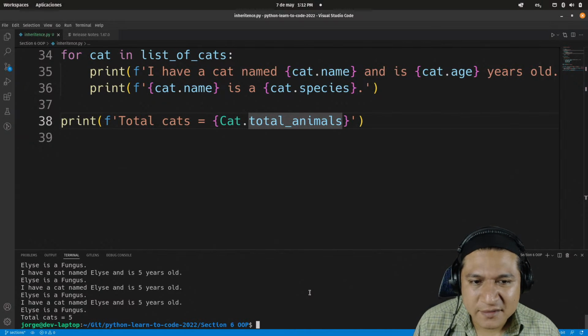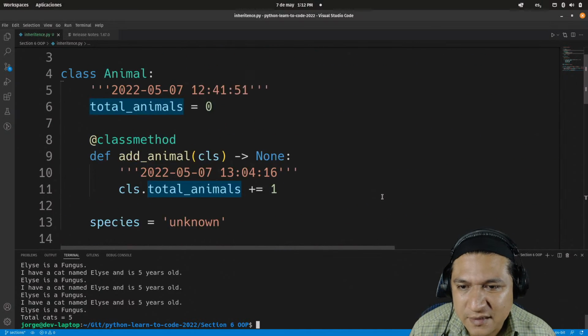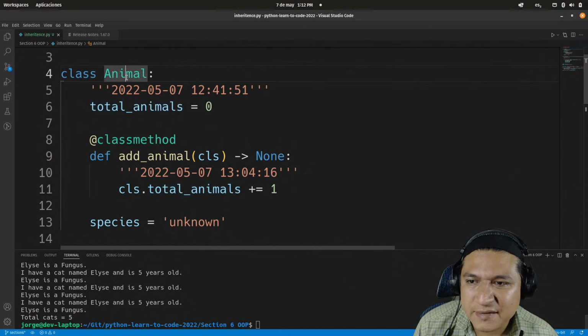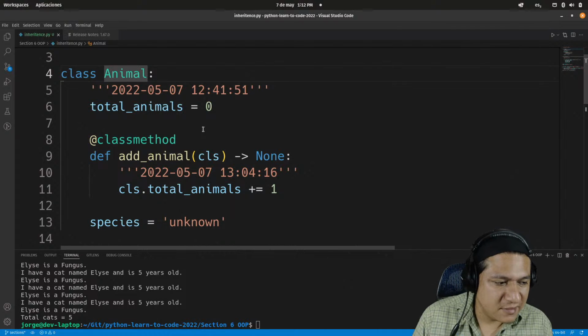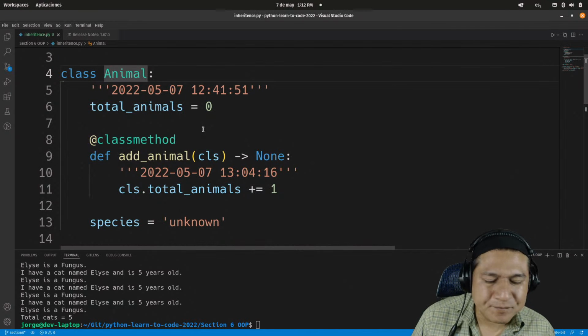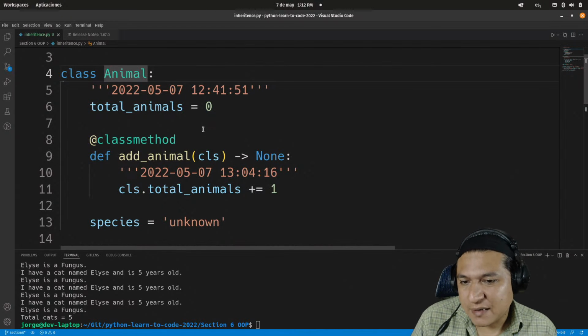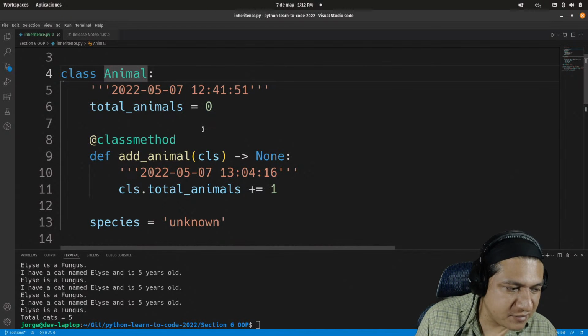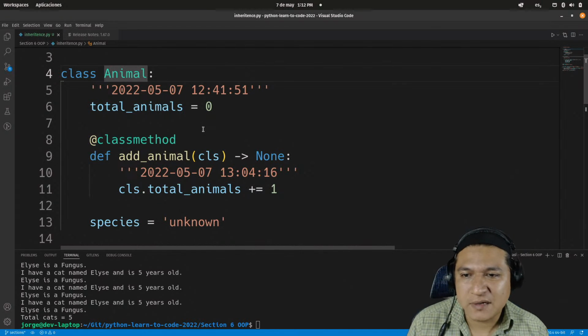Well, I learned a lot just by doing this little exercise, I guess. So that's why if I create animal instances, I should probably be able to call this method again any number of times, and I should have the total animal.